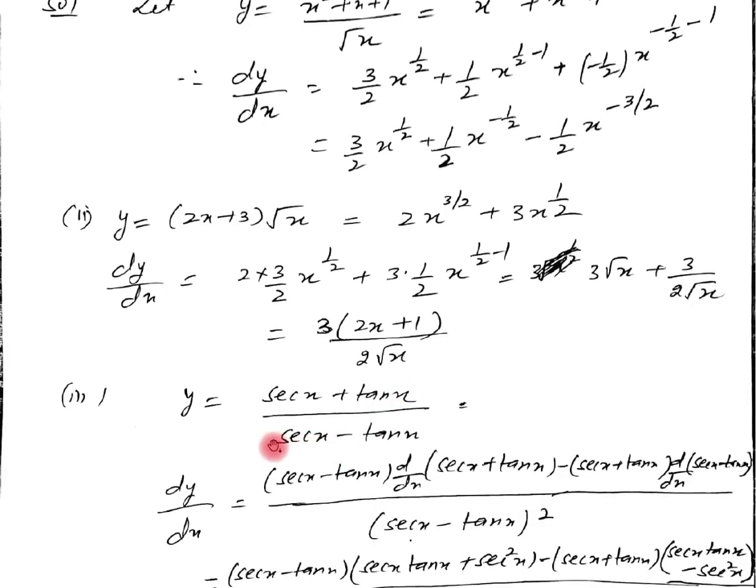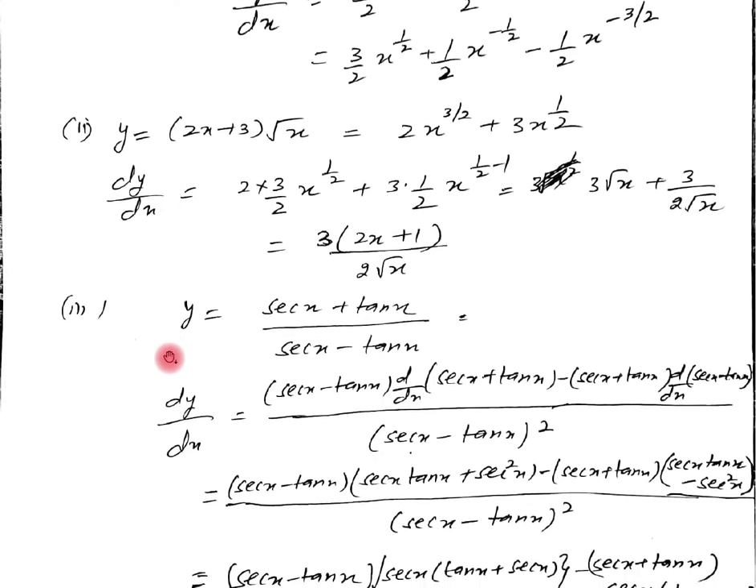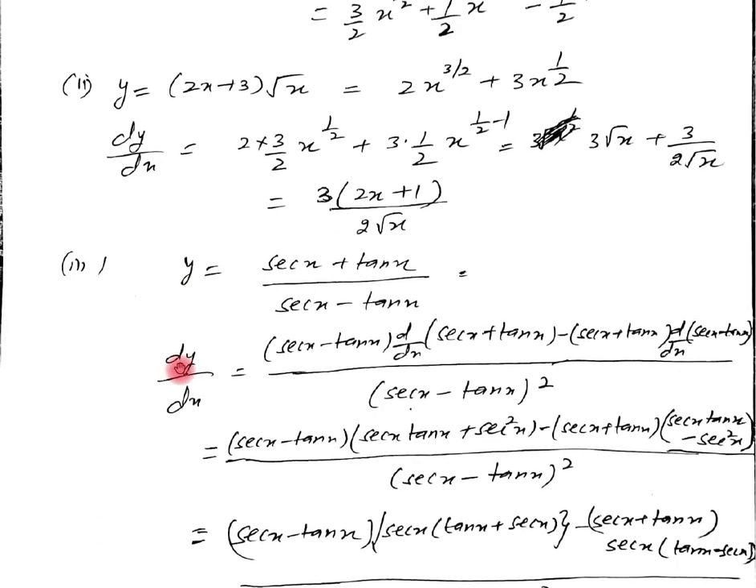Let us see now another question. We have to find out the derivative of this function, secant x plus tan x upon secant x minus tan x. Let us denote it by y. It means dy by dx.